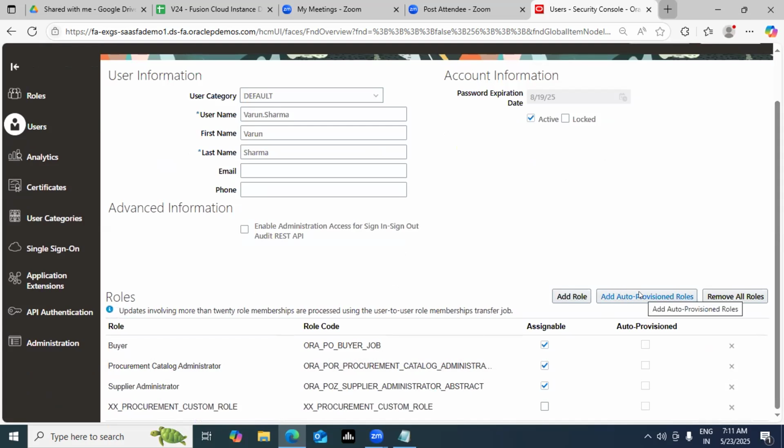Now what is this add auto provision role, guys? What does it mean? What is the significance of it? You can do defaulting of roles also. What is defaulting of roles? Let's take an example. As soon as a person is created as a user in the system, this custom role should be auto defaulted to them. In that case, you can do defaulting, guys.